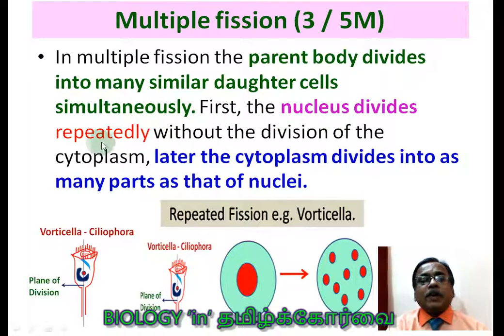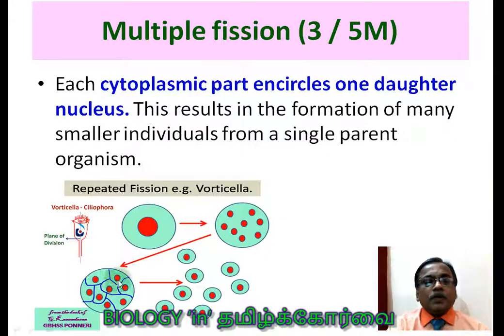First, the nucleus divides repeatedly. Example in Vorticella, this is the Vorticella diagram. So you have to consider this as a Vorticella, where the nuclear division first takes place, right? It is followed by repeated division without the division of cytoplasm. Later, the cytoplasm divides into as many parts as there are nuclei. Okay, you see now cytoplasm divides.